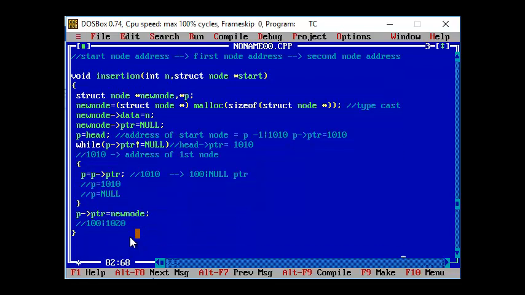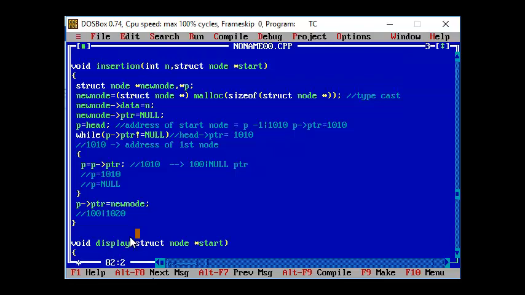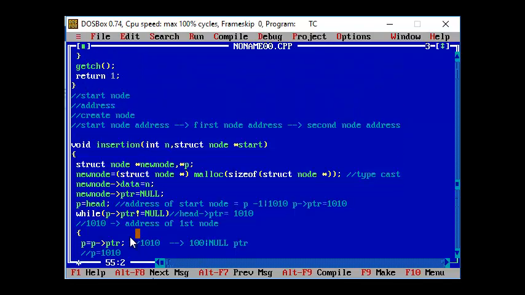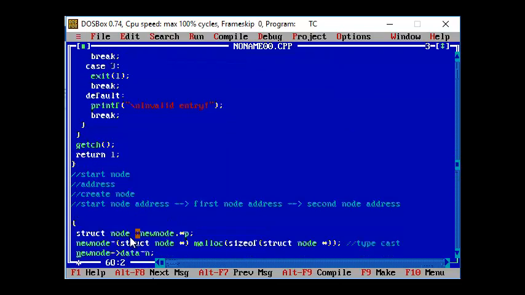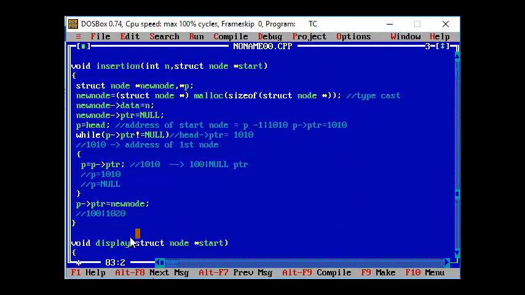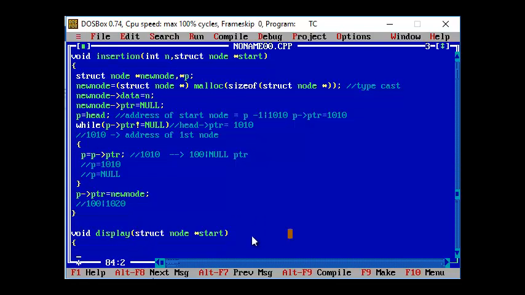Okay, so next we are going to see how you can do the display operation. For display we are making use of the start node. We are just passing the address of the start node, okay, for the display. And here we are trying to get the address of your header node or the start node, using the variable that is a formal argument, a pointer variable.